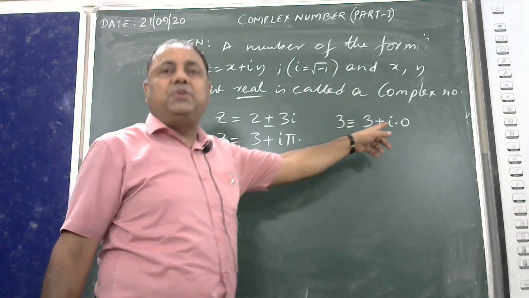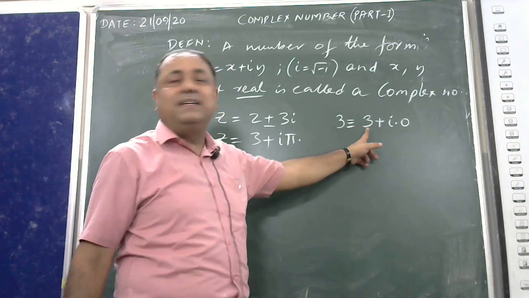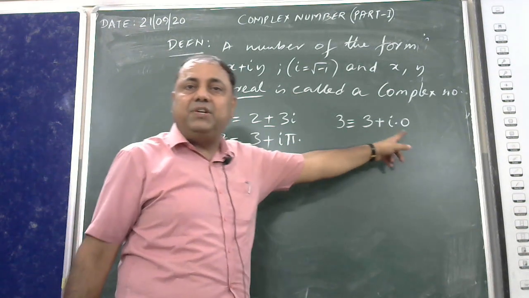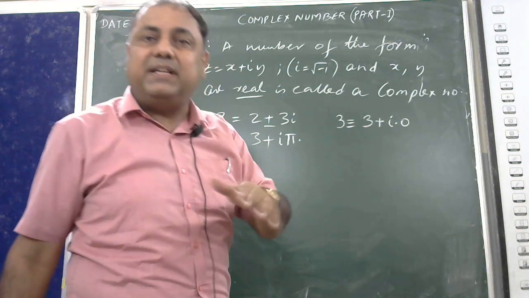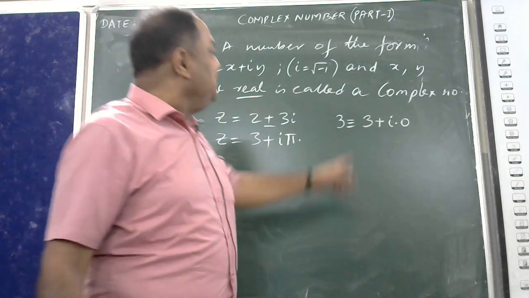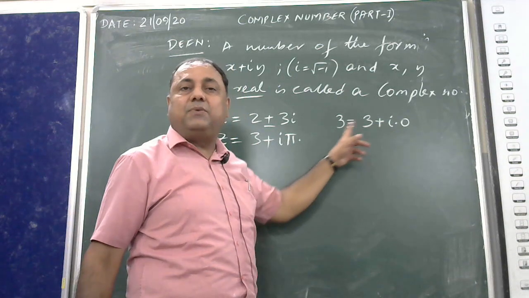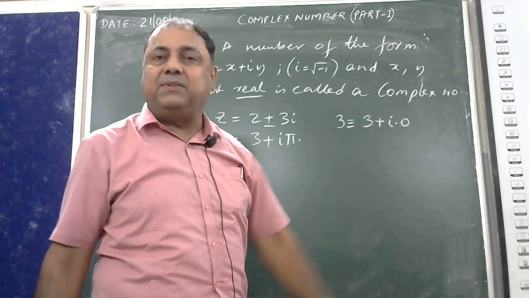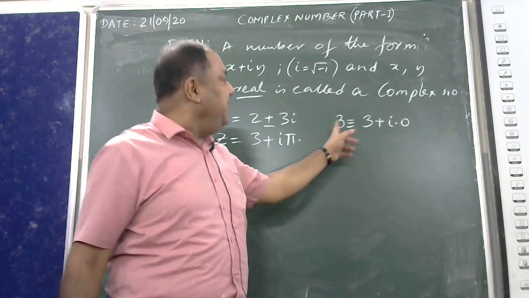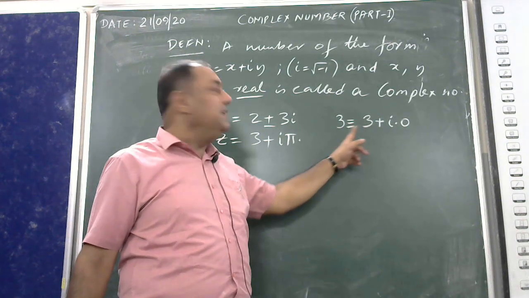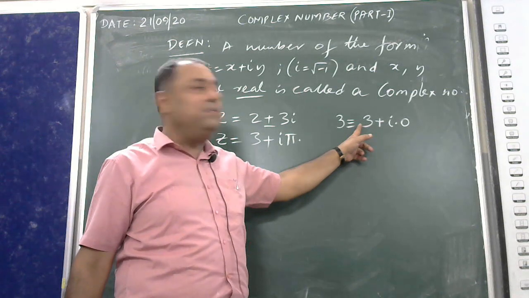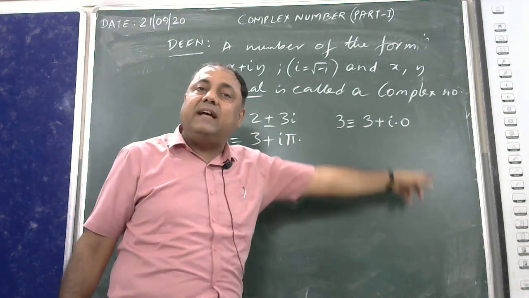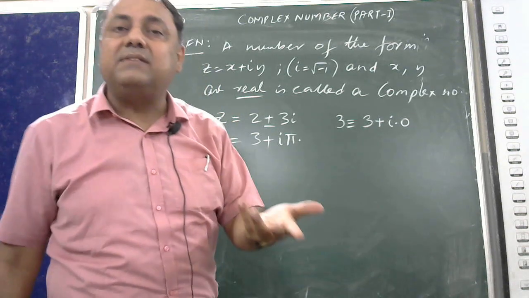When I move on to the right hand side, 3, yes sir, 3 is a real number, 0 is also a real number. 3 plus i0 is equal to 3. 3 is equivalent to 3 plus i0. 3 is a real number, 0 is a real number, 3 plus i0 is a complex number.